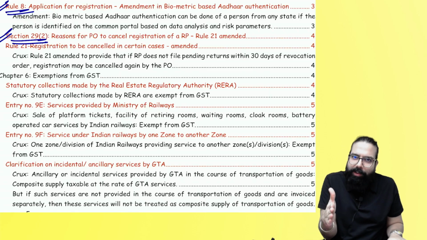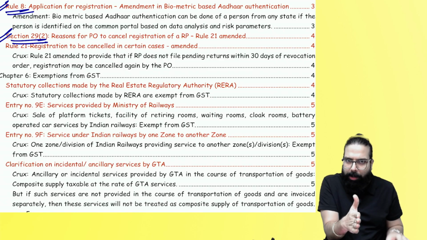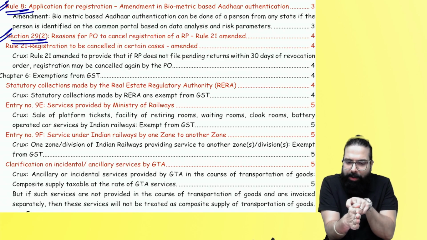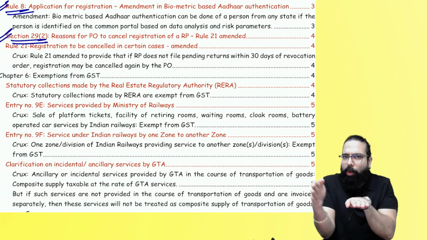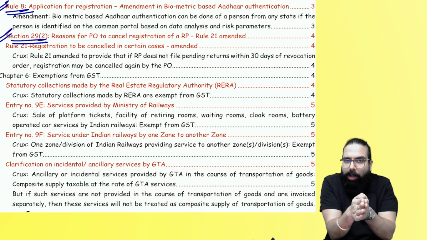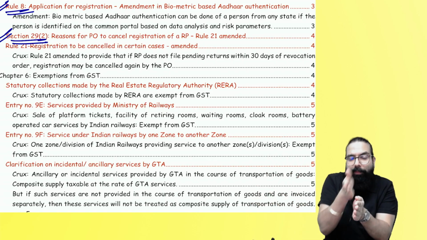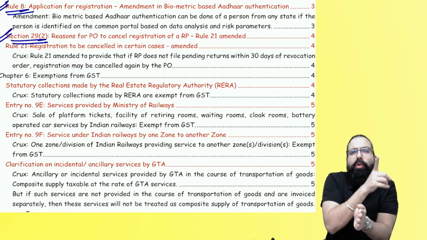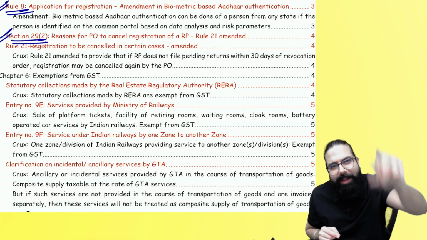You applied for revocation. Your registration was cancelled. You applied for revocation. They gave you a revocation order. Once the revocation order of your registration cancellation order has come, all the pending returns have to be filed within the next 30 days. If you don't file your pending returns within 30 days, registration will be cancelled again.